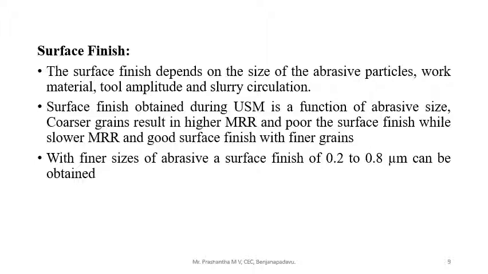Surface finish obtained during ultrasonic machining is a function of abrasive size. When the grain size is larger, the coarse grains result in a higher material removal rate but poor surface finish.